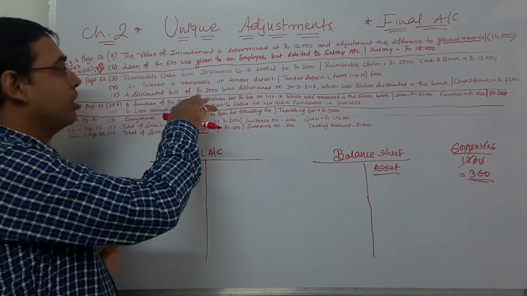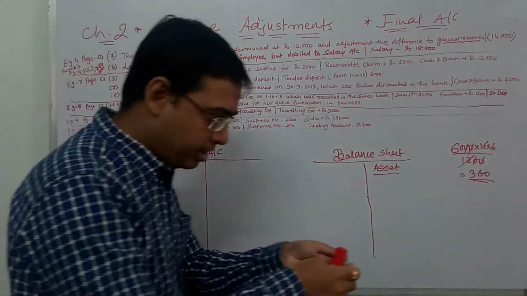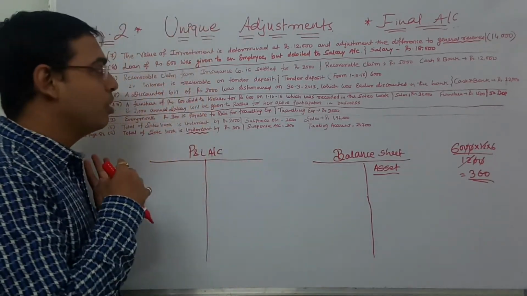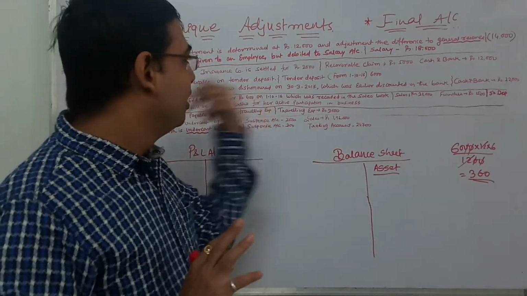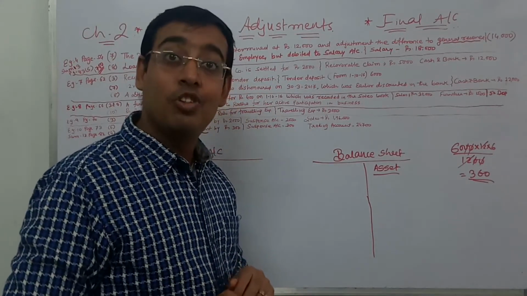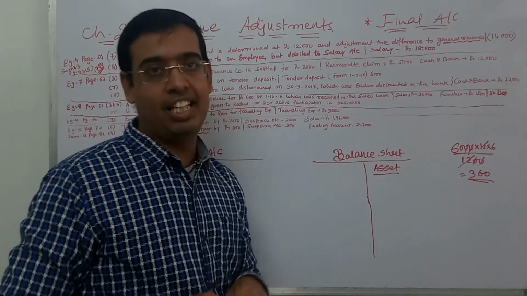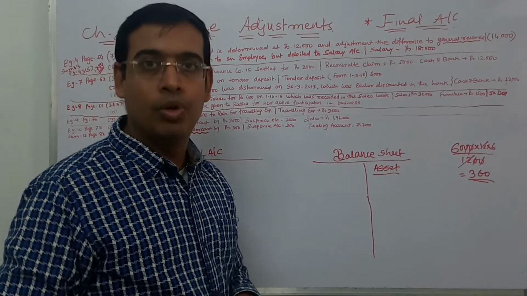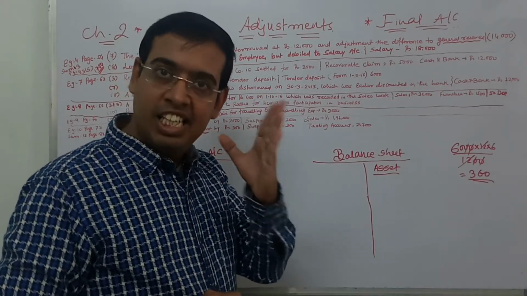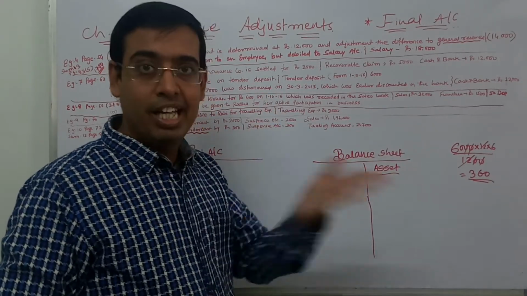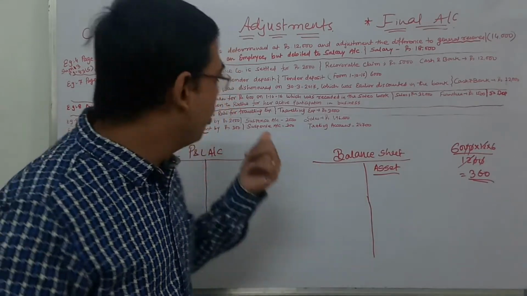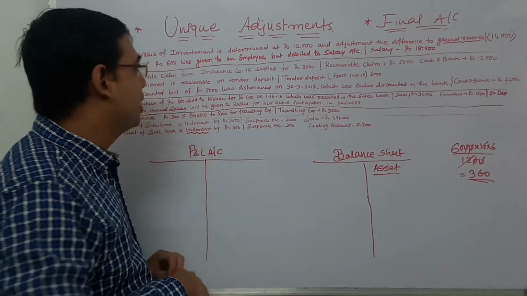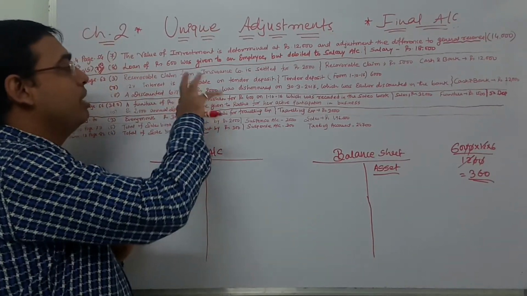So simple, the bill was 2,000. We have gone to the bank, we required an amount of 2,000, the bank has given it to us, we have come to our home, and on maturity, that particular debtor has not given the amount. So obviously, we need to pay back to the bank. That person has cheated us, but we can't do anything because we have a good relation with the bank. So we need to obviously give back, as the bank will demand it. So that discounted bill was dishonored.